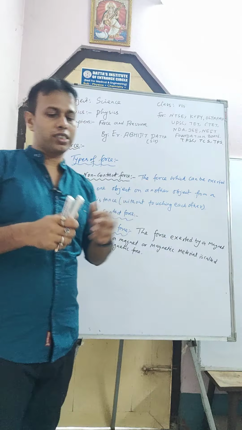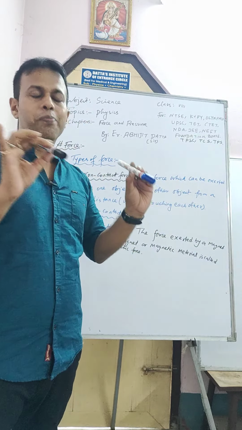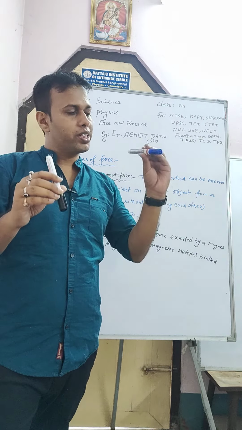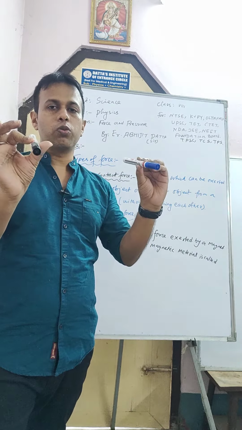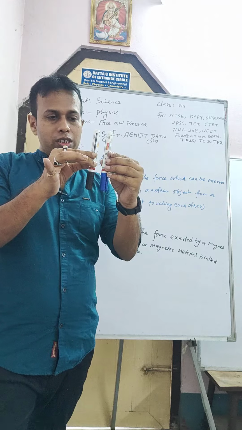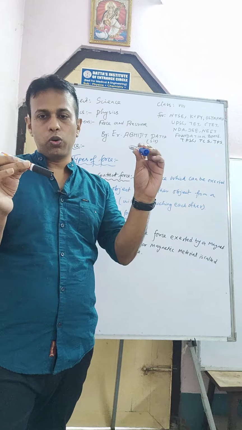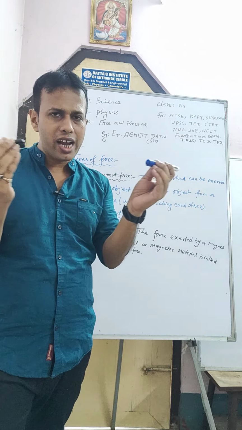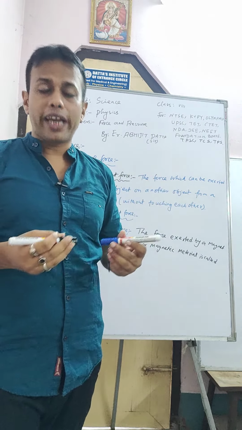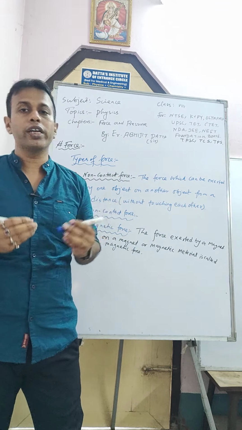So in case of magnets, suppose this one is one magnet and this one is another magnet, and we know that a magnet has two poles, one north pole and one south pole, right? And if you bring one north pole and one south pole close together, they will attract each other. You do not need to physically touch them. If this side is south pole and this side is north pole, then they will automatically attract each other over a long distance without physical touching. That's why this magnetic force is also known as a non-contact force.